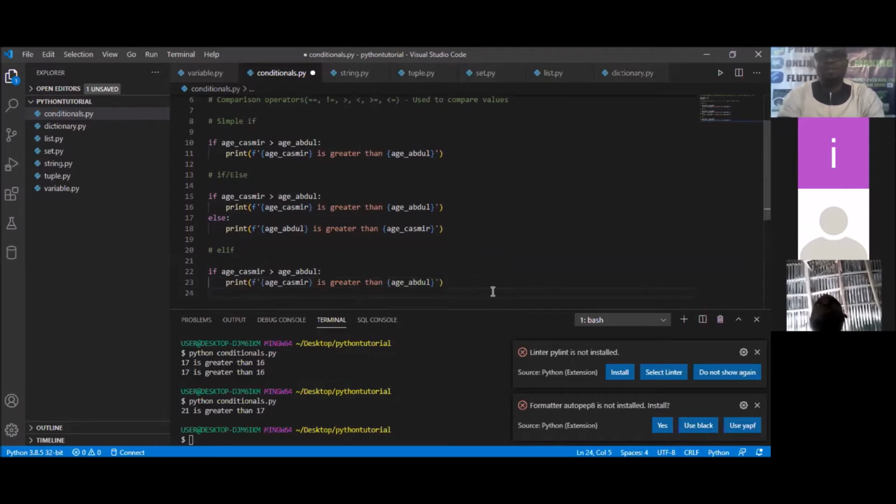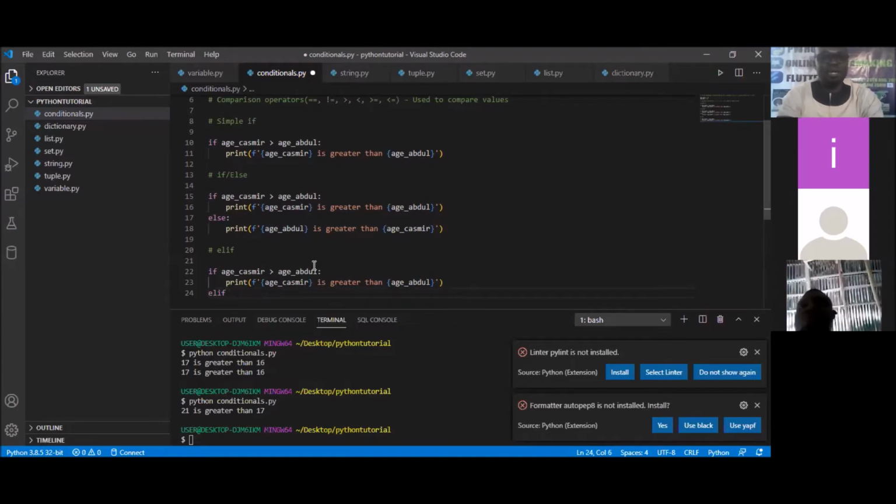Now, for us to use the elif, not just the else this time around, it is elif. So you use the word, and make sure that the condition is gotten right. It has to be on the same line. You can see where I'm having it on the same line as the if. So I'm simply going to say elif. That is the keyword, elif.